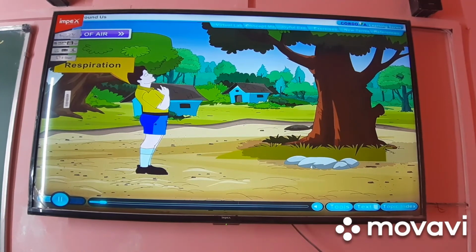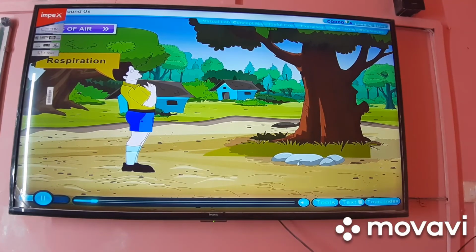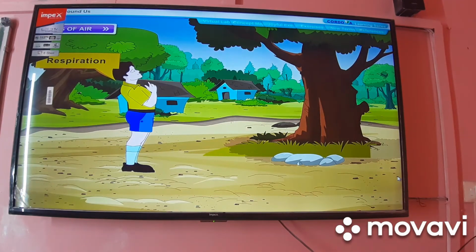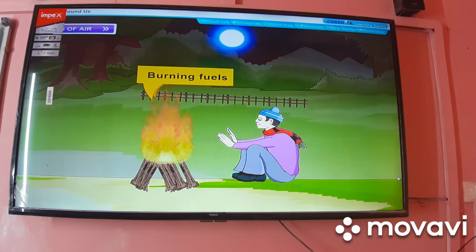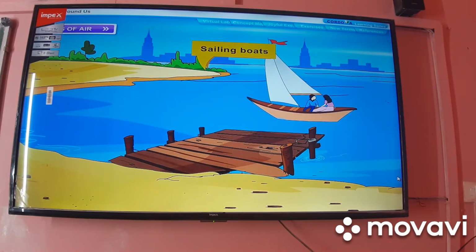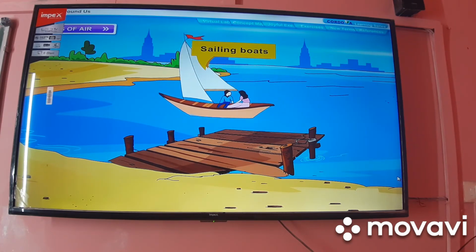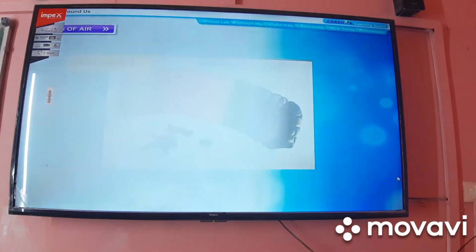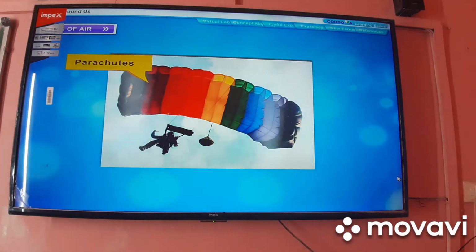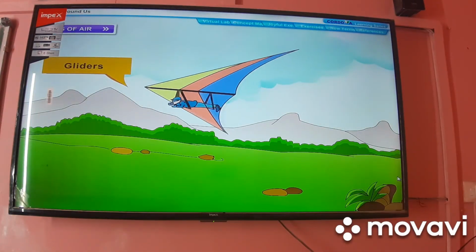Air is useful to us in many ways. Its major uses are: oxygen is used by all living organisms for respiration. It is necessary for burning fuels. Moving air, wind, has force. This force helps yachts, sailing boats, parachutes, and gliders to move.